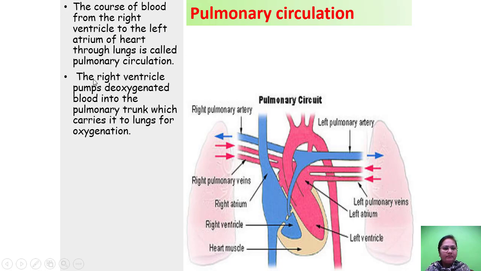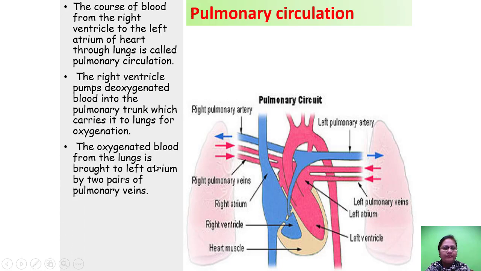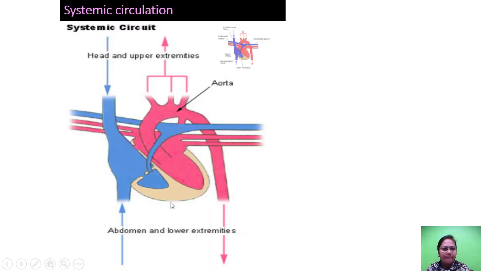The right ventricle pumps deoxygenated blood into the pulmonary trunk, which carries it to the lungs for oxygenation. The oxygenated blood from the lungs is brought to the left atrium by the two pairs of pulmonary veins.